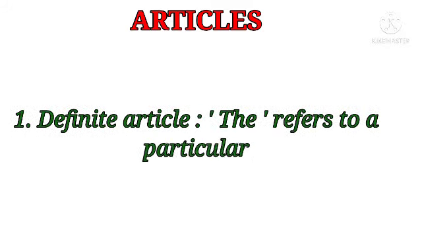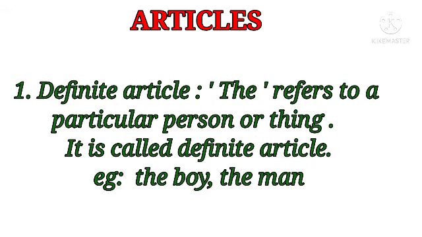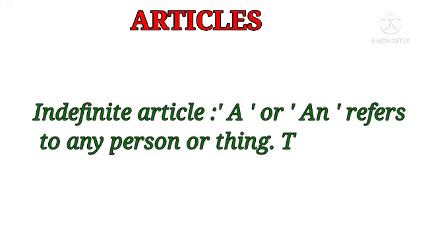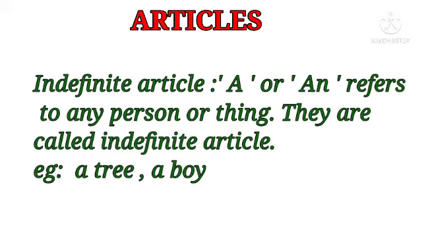The definite article the refers to a particular person or thing, so it is called a definite article. Example: the boy, the man. The indefinite article a or an refers to any person or thing, so they are called indefinite articles. Example: a tree, a boy.